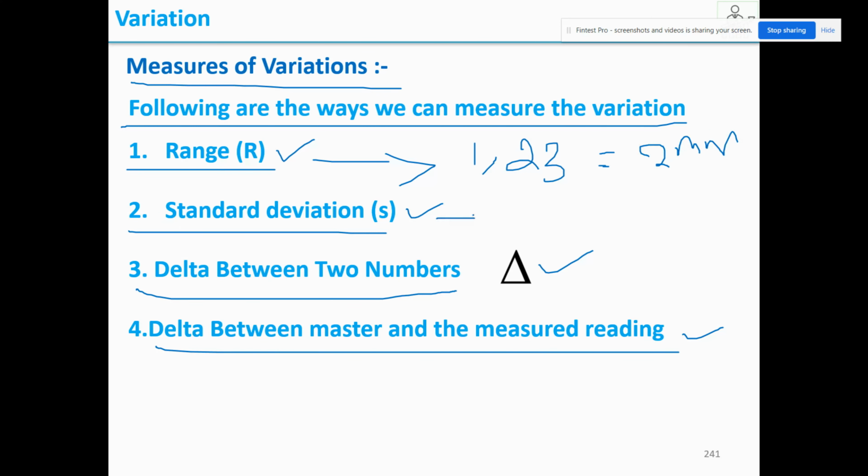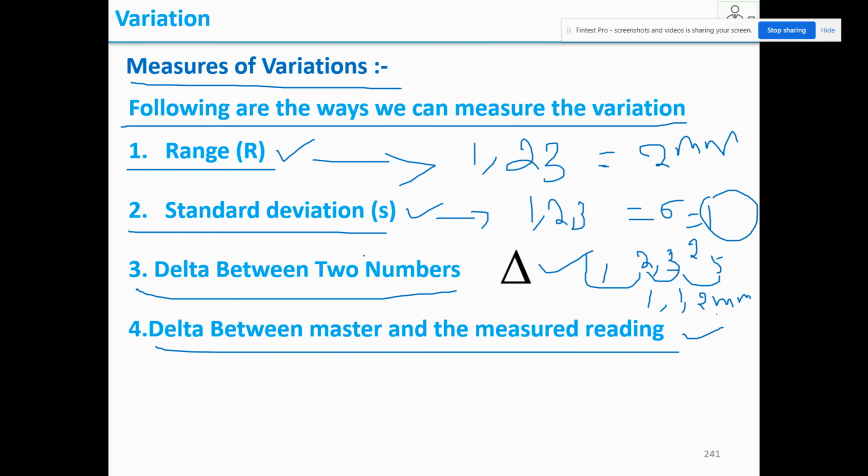So what is standard deviation? Say your data is 1, 2, 3, and your sigma is 1 from the middle value 2. So you can say sigma is 1, so positive 1 mm, negative 1 mm. Delta between two numbers, say 1, 2, 3. From the first reading to the second reading, 1 to 2 there is a 1 number variation, 2 to 3 there is a 1 number variation. Suppose the third is 5, then 3 to 5 it is 2 variation. So for delta between two numbers, you can compare only two numbers and say the difference.